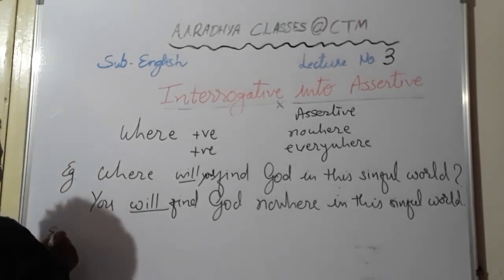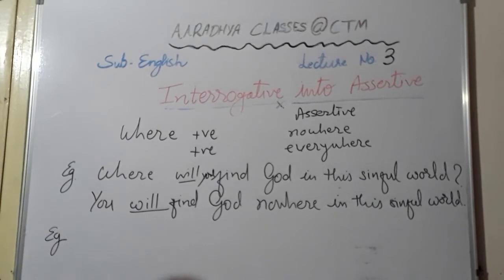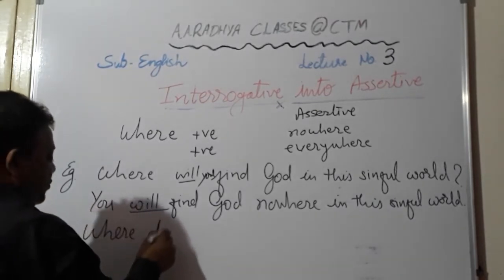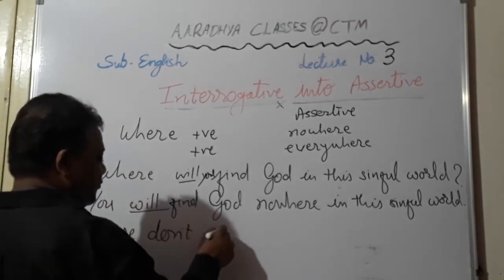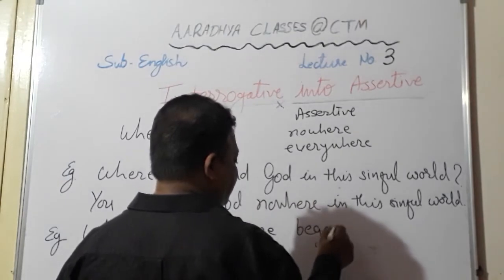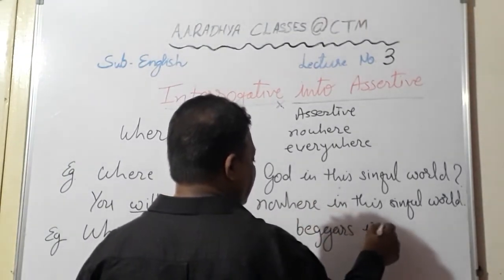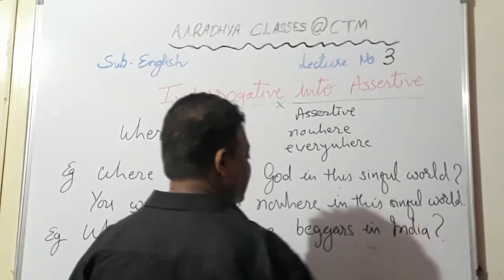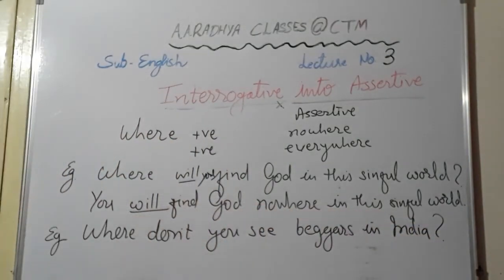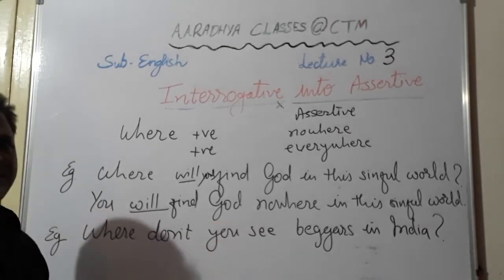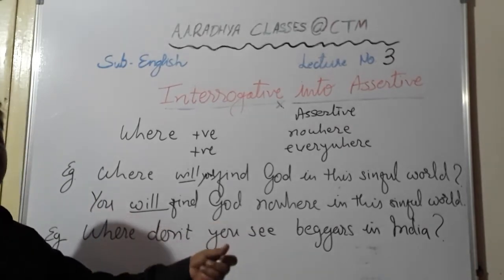Then if it is a negative sentence, students, where don't you see beggars in India? Okay, this is students, whether you like it or not, but this is the fact. Where don't you find beggars? See, where don't you see beggars in India? So you see beggars in India everywhere.